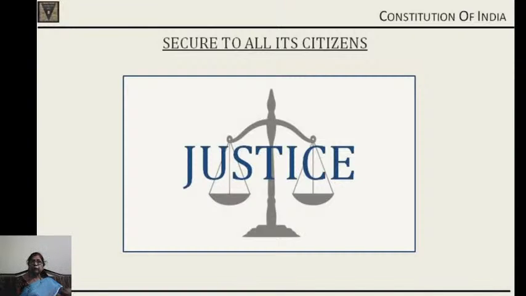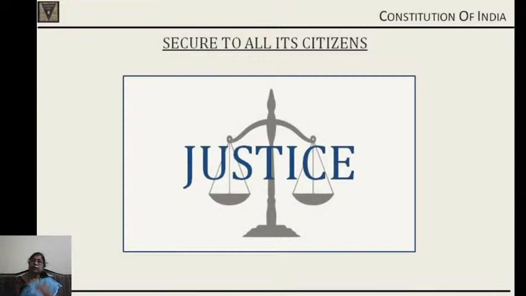Guarantee of a minimal means of livelihood, guarantee of a good wage. These are the things which come in the directive principles. Also when we look at our fundamental rights and other provisions of the constitution, these objectives are well put forth there. So that is economic justice.